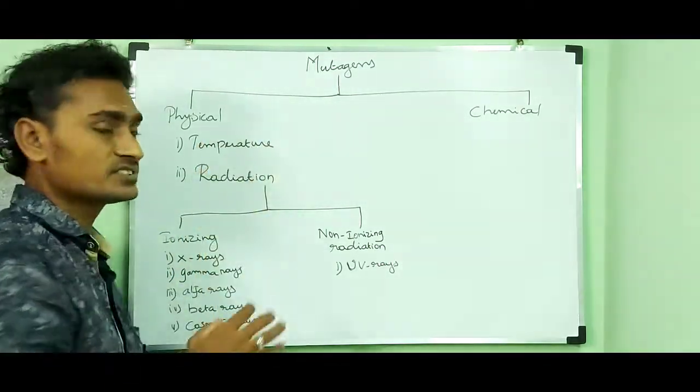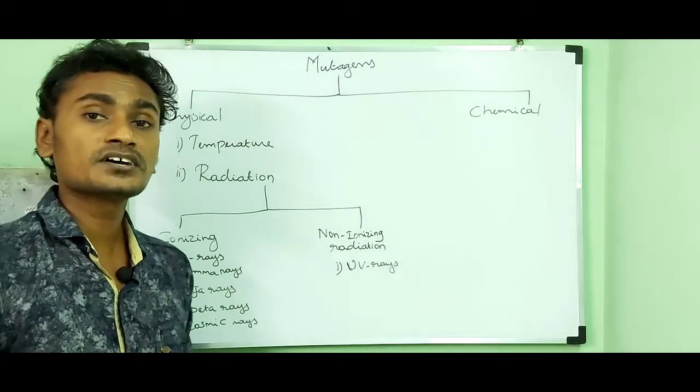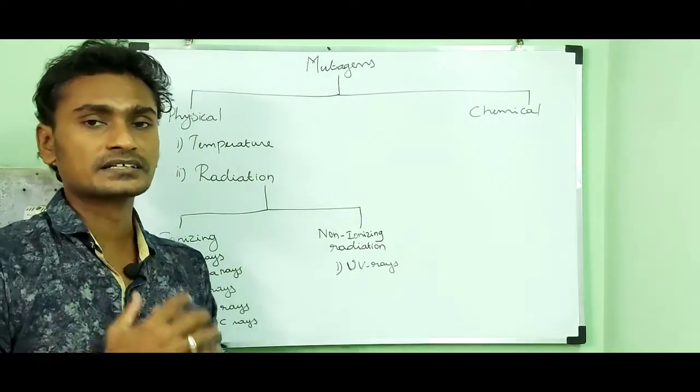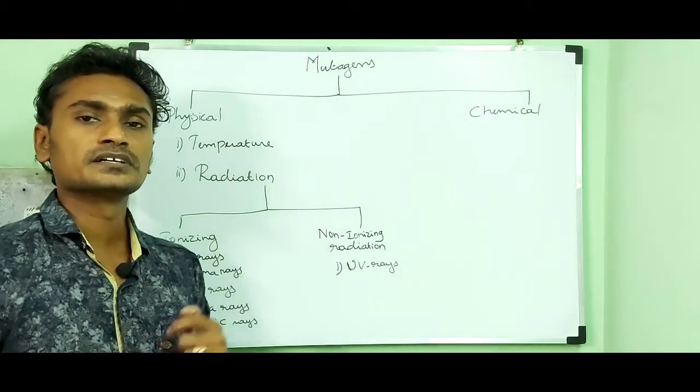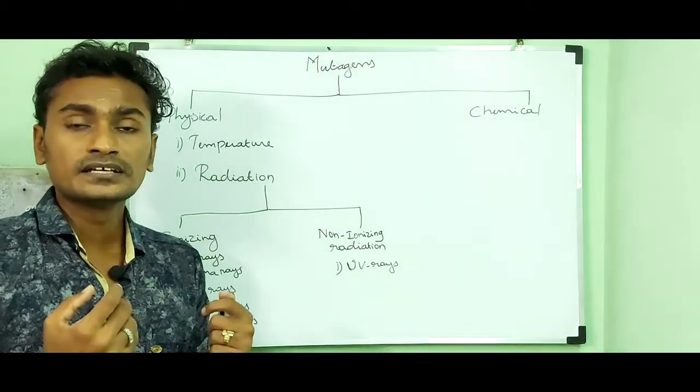If the temperature increases, the rate of mutation also increases.